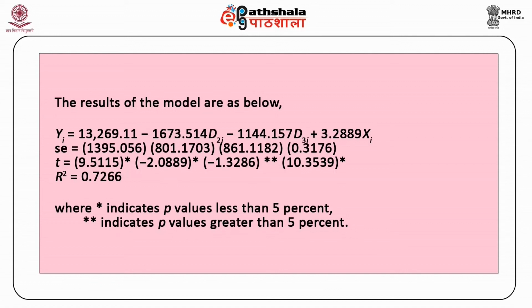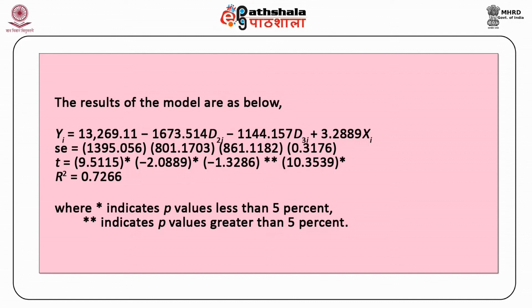The standard errors are 1395.056, 801.1703, 861.1182 and 0.3176. The respective t ratios are